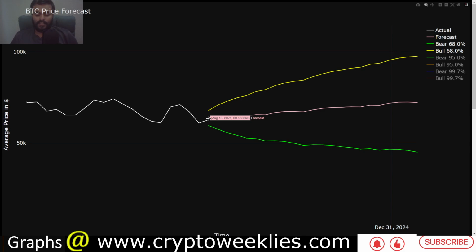Per our AI model, the base case scenario forecasted till about end of 2024, early 2025 is between 60k all the way to about 68k. This is the base case. That means without any bias to bullish or bearish side. This is the likely growth of Bitcoin over the next 6 months.